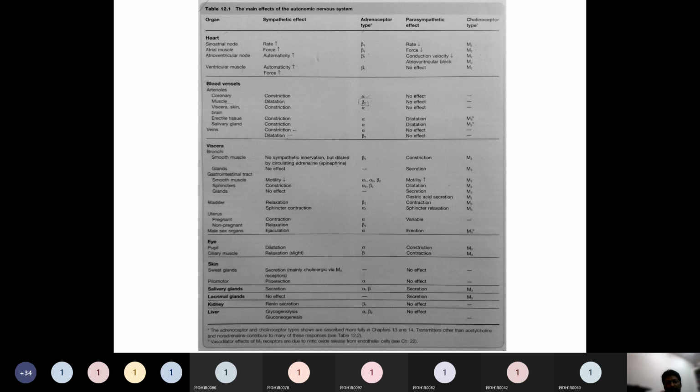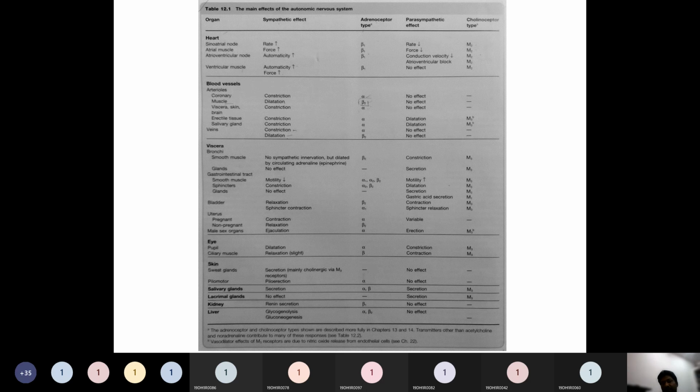If you see the distribution of cholinergic receptors, it is the same table we saw while discussing adrenergic receptors. Parasympathetic or cholinergic receptors are mainly divided into nicotinic, capital N, and muscarinic, capital M, and there are subtypes. In nicotinic, you have NM, predominantly present at neuromuscular junctions.